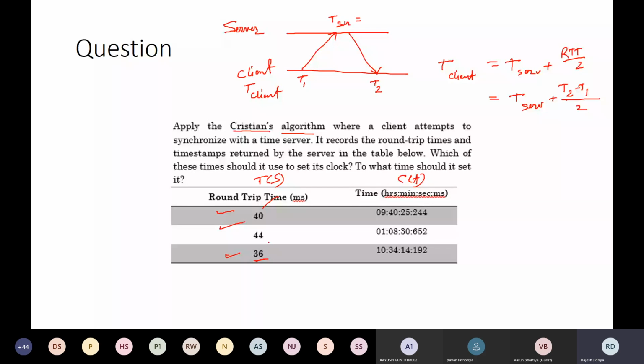The client has sent a request to the server 3 times, and these were the timings which the client got. Oh, sorry, this is the time of the server, and this is the round trip time. This is wrongly placed.